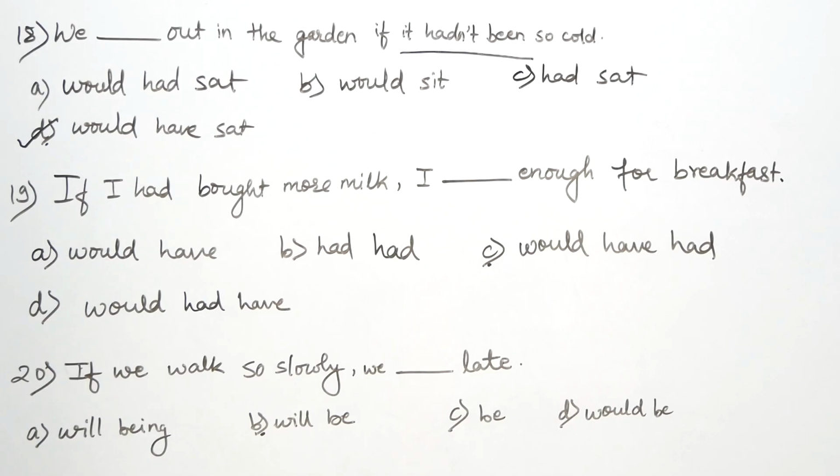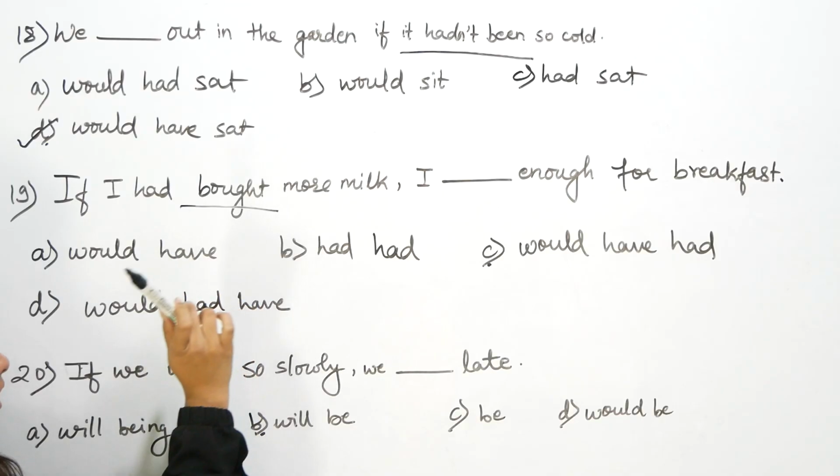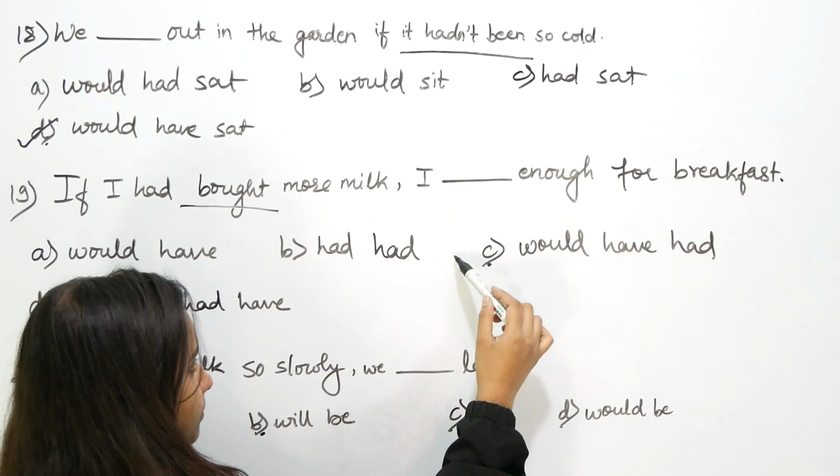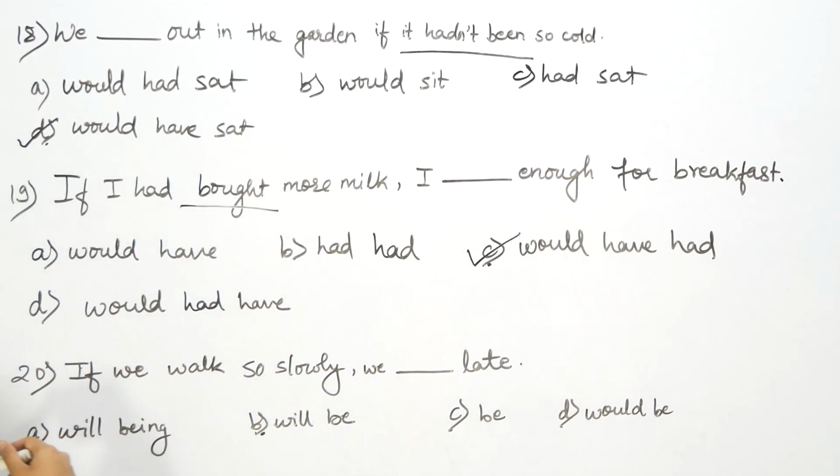If I had bought more milk, I dash enough for breakfast. If I had bought more milk, if I had bought more milks, I would have had enough for breakfast. Now let's move on to the next question that we have.